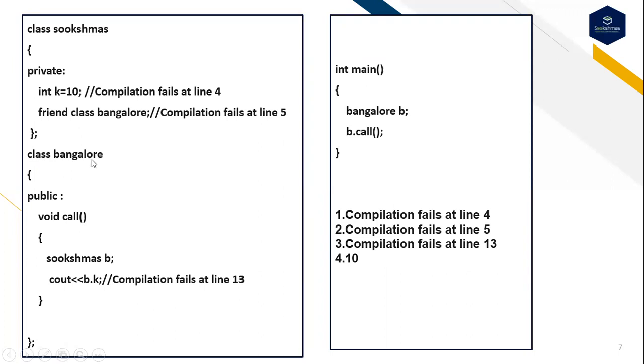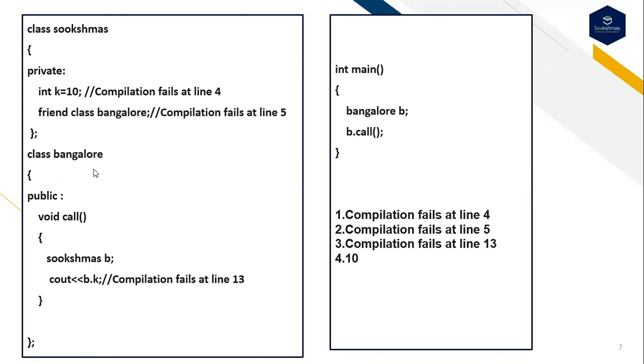Now class Bangalore has a public void call. Here I have created the object for the class, and with the help of this object I'm accessing the variable k. Execution of the program begins from main. Here I have created an object for the class called Bangalore, and with the help of the object I am calling the function call.